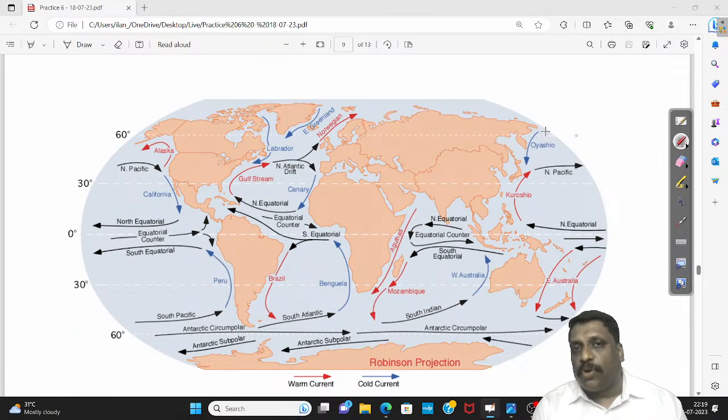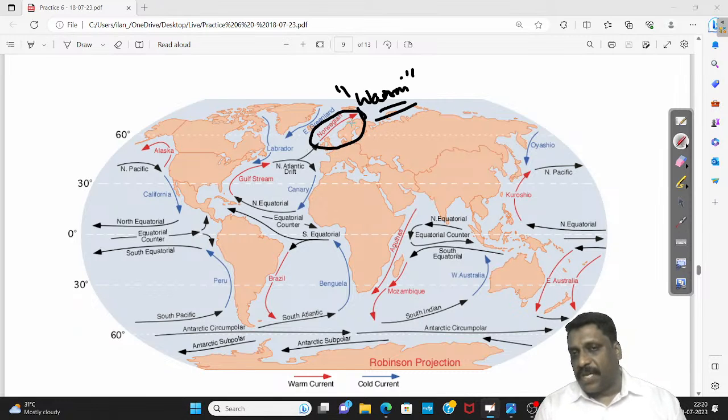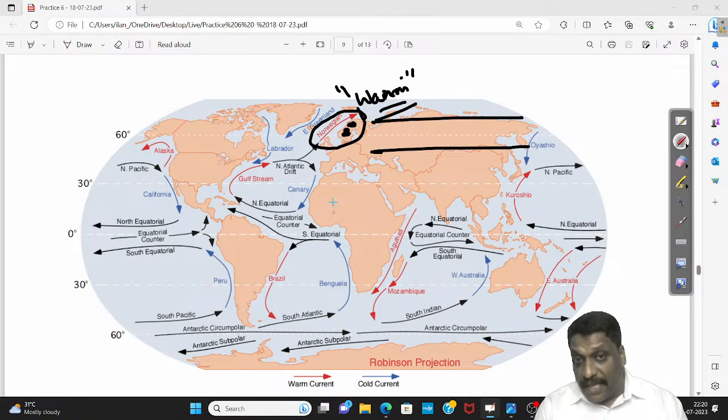What is the significance of the Norwegian current? Norwegian current is a warm current. This is the current which makes Western Europe warm. Western Europe comes under the influence of the warm Norwegian current. That's the reason. Among the temperate regions, the western section of the continent is warm. Otherwise, in any other place you take, the western section of the continent will be cold. But this is warmer than the eastern section.